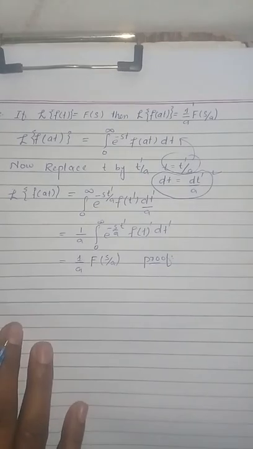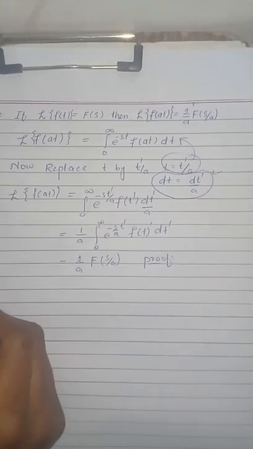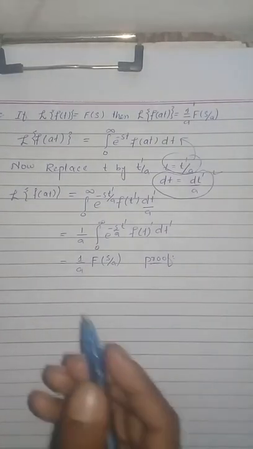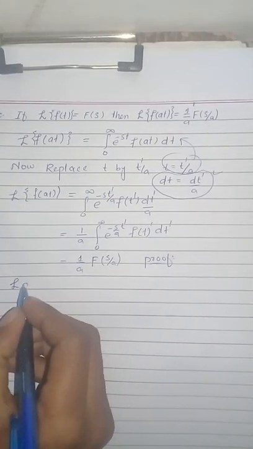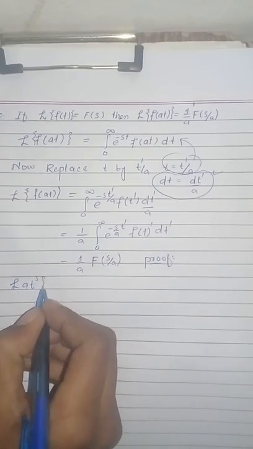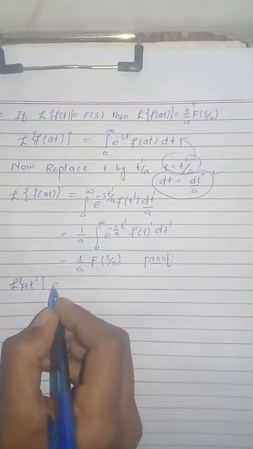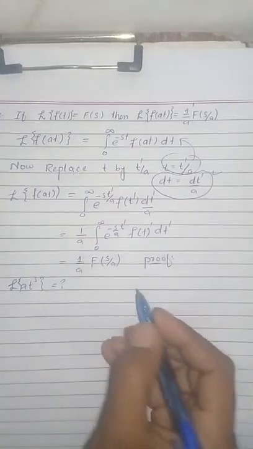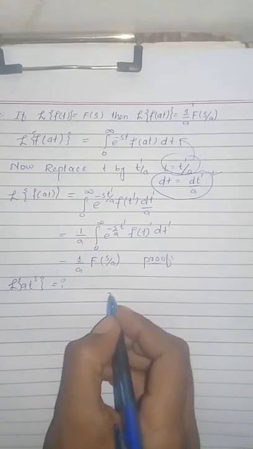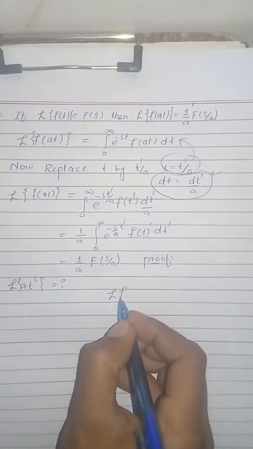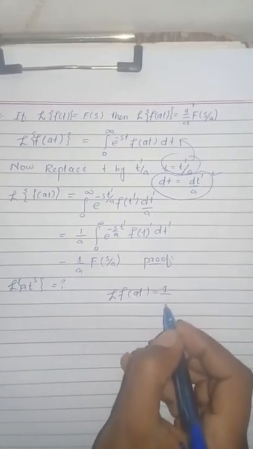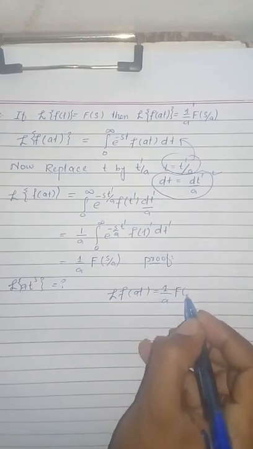Now I am going to solve an example through this property. What will be the Laplace transform of a t cube? So we have already studied the property that Laplace transform of f of at equals 1 over a into F of s divided by a.